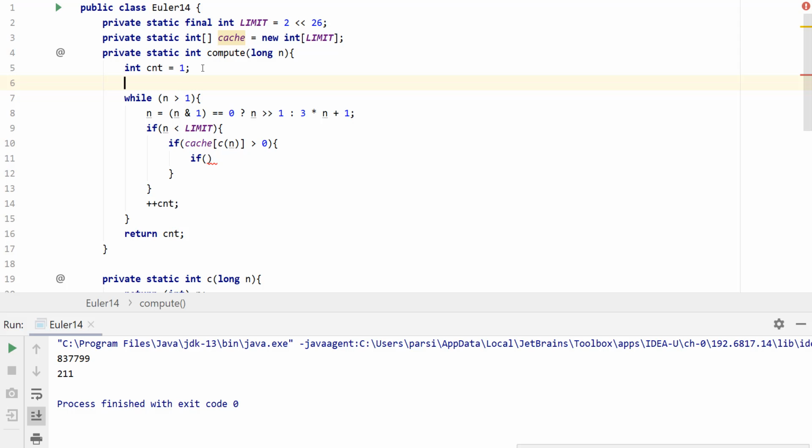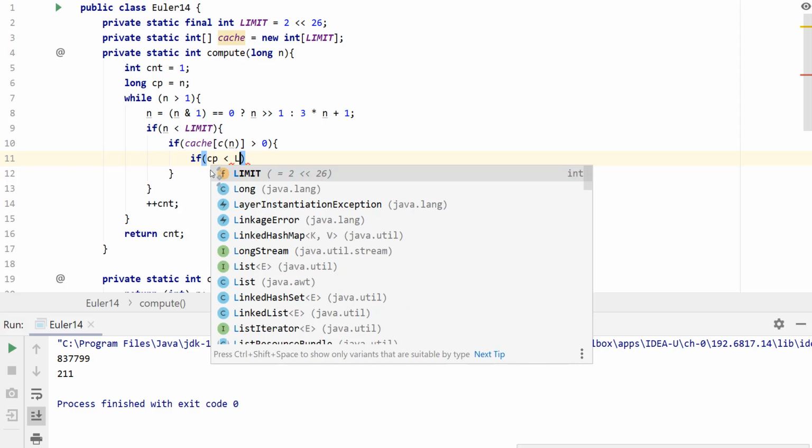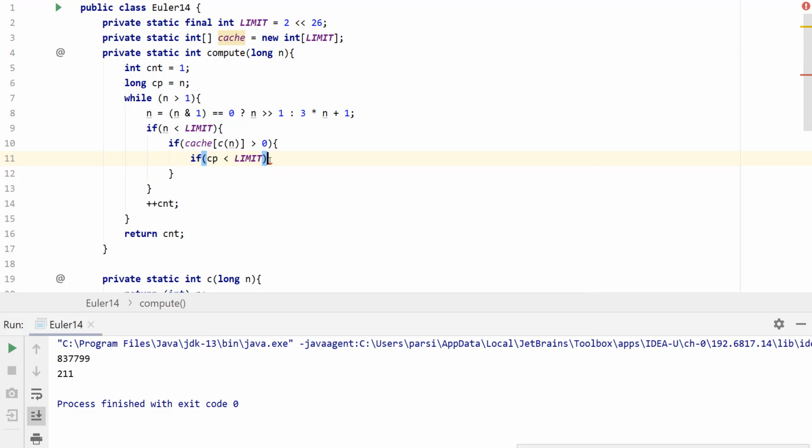So for this, we're going to say long cp, and this is going to equal n. So we're going to make a copy of n, and here we're going to say that if cp is less than the limit as well, that means that we can store cp within our cache array here.